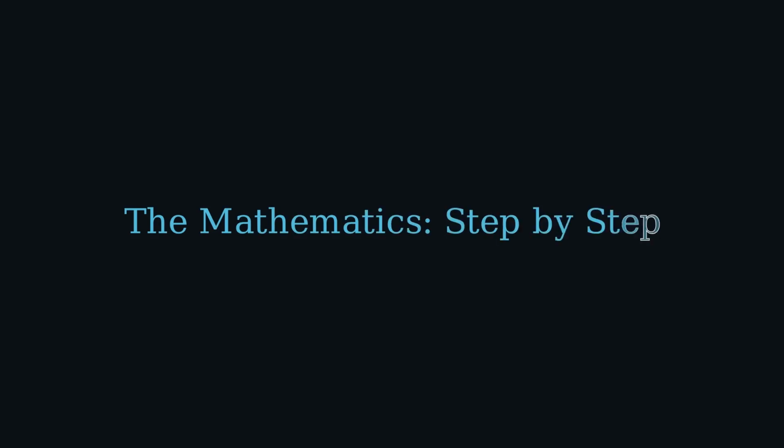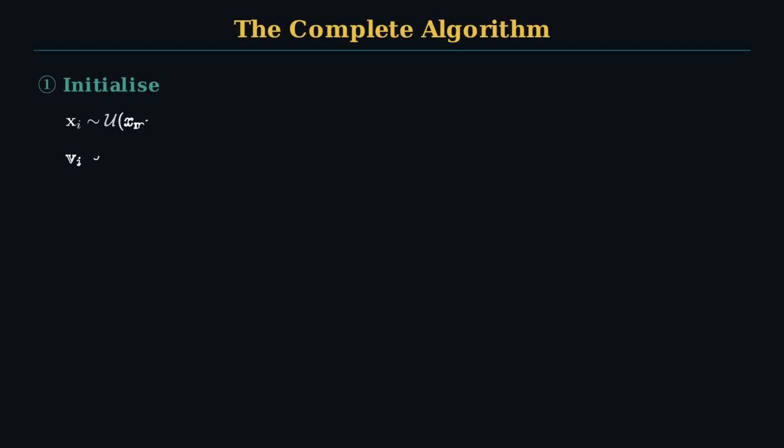We've watched the swarm converge. We've tuned the parameters. Now let's slow everything down and do the arithmetic. Precisely, carefully, one step at a time. The full PSO algorithm has 3 phases. Let's write each one down formally.